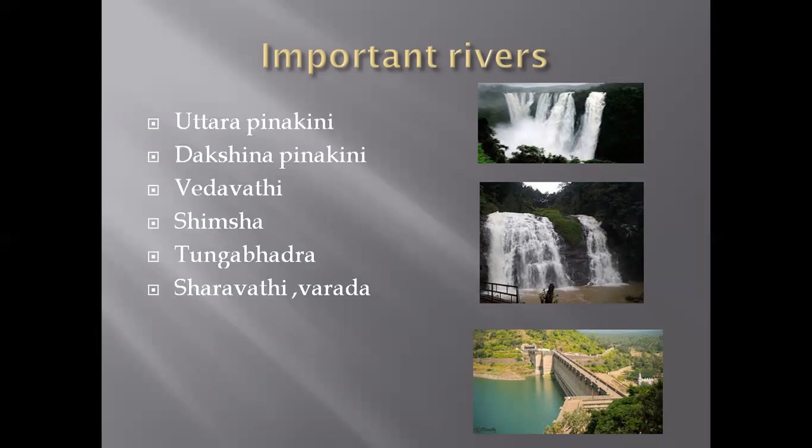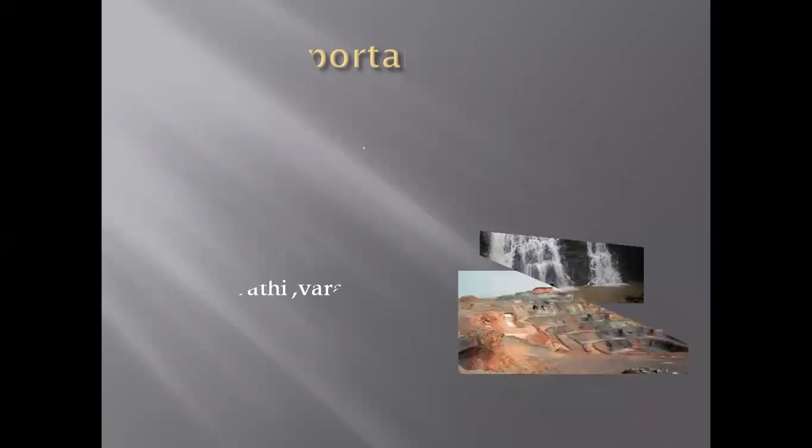They constructed it for the purpose of irrigation. We can see it in Chitradurga.